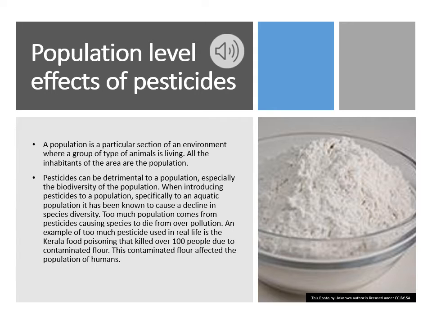Population level effects of pesticides. A population is a particular section of an environment where a group or type of animals is living. All inhabitants of an area are the population. Pesticides can be very detrimental to a population, especially the biodiversity of a population.